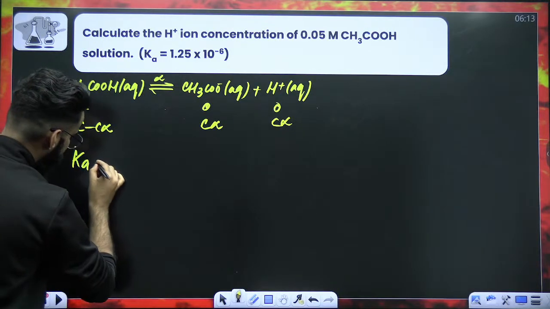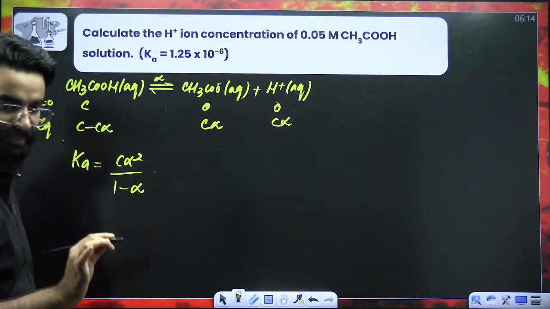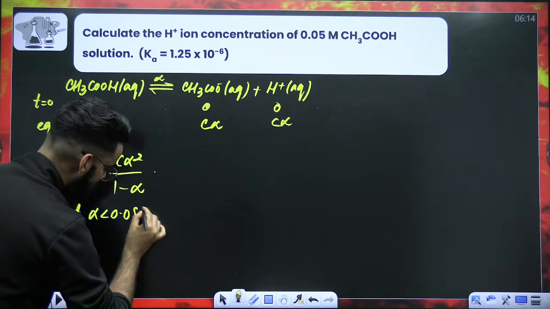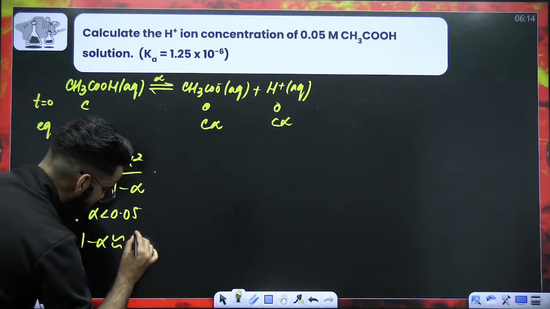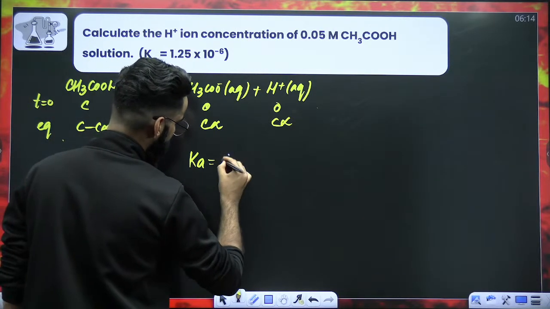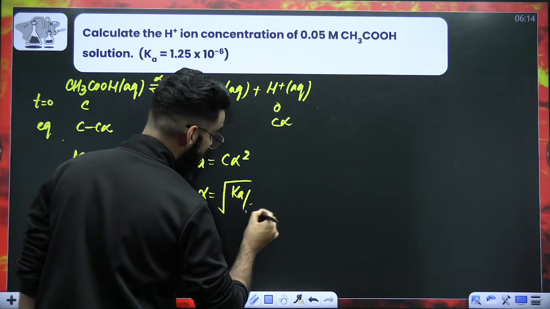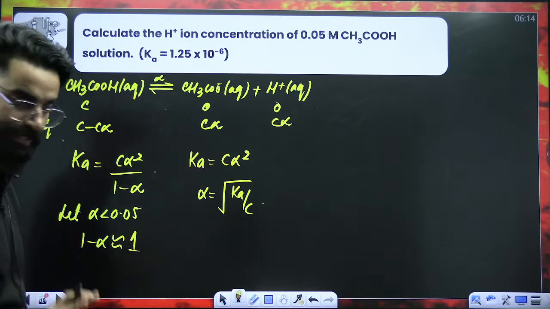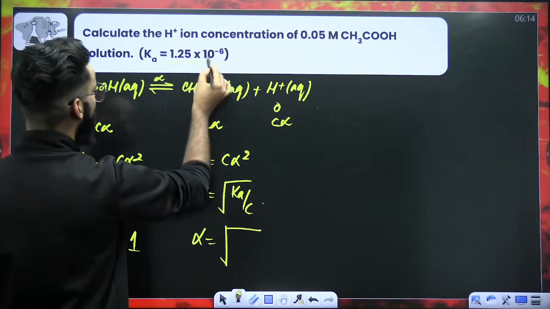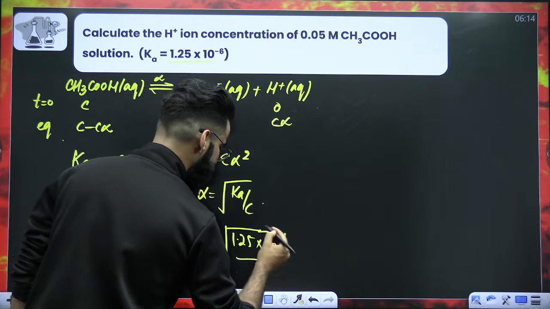Now write the expression for Ka. That has to be equal to C alpha square divided by 1 minus alpha. Now let's assume that alpha value is less than 0.05. At that point of time, instead of 1 minus alpha, you can write 1. And eventually, Ka comes out to be equal to C alpha square. Therefore, alpha value will be equal to under root of Ka divided by C. Agree till here? Now, my dear students, tell me the value of Ka. Ka value as per the question is 1.25 into 10 raised power minus 6. What about the C value?